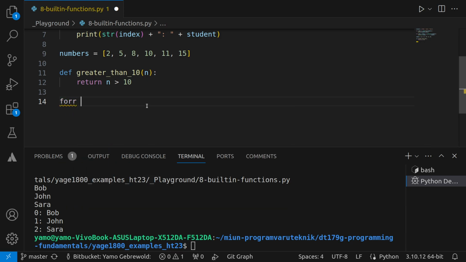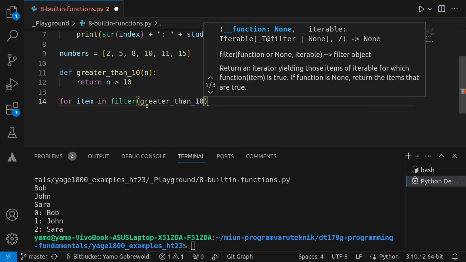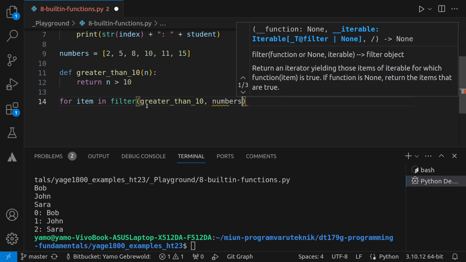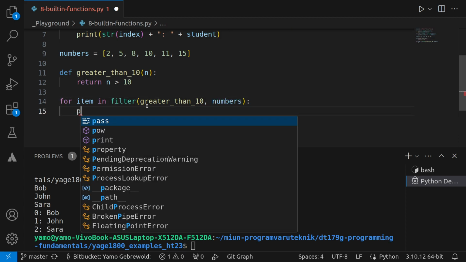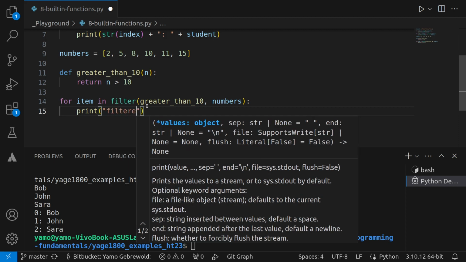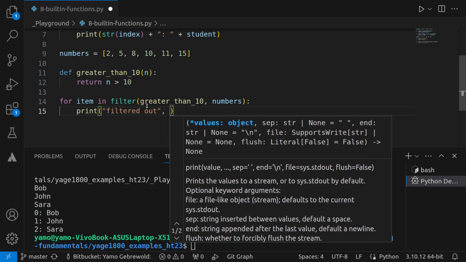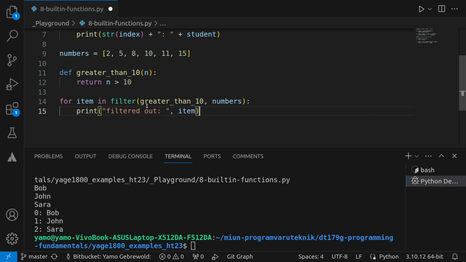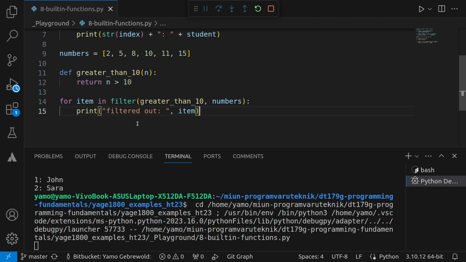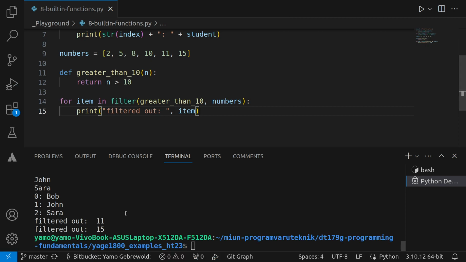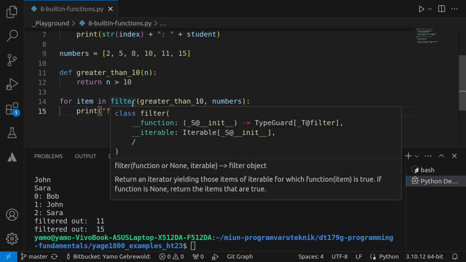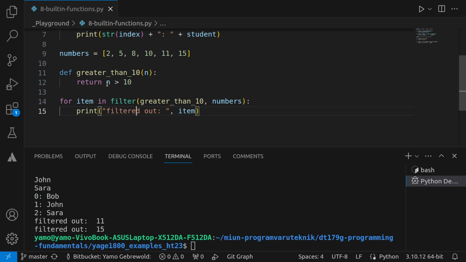Okay, so I'll say for item in filter greater than 10, and I want to filter what's in the numbers, and I'll say print filtered out, and I will say item, like this. Let's see if this works. Quite interesting. Yeah, so we see that this returns a new list which only contains the objects that fulfill this criteria, right?